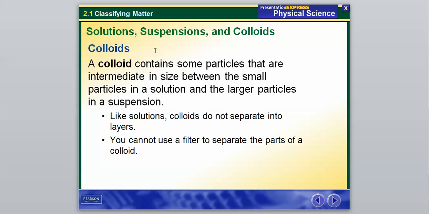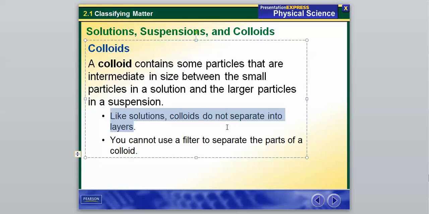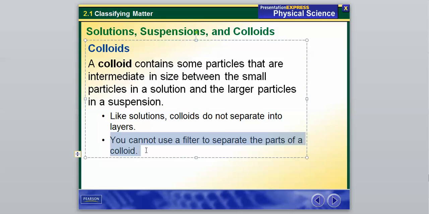A colloid forms somewhere in the middle because, like solutions, they do not separate. So I would maybe write this down for a colloid: within a colloid they will not separate into layers, and you cannot use a filter to separate the parts of a colloid. So they are really similar to a solution. The main difference between them is that the particles you find in a colloid are much bigger than the particles you're going to find inside of a solution.